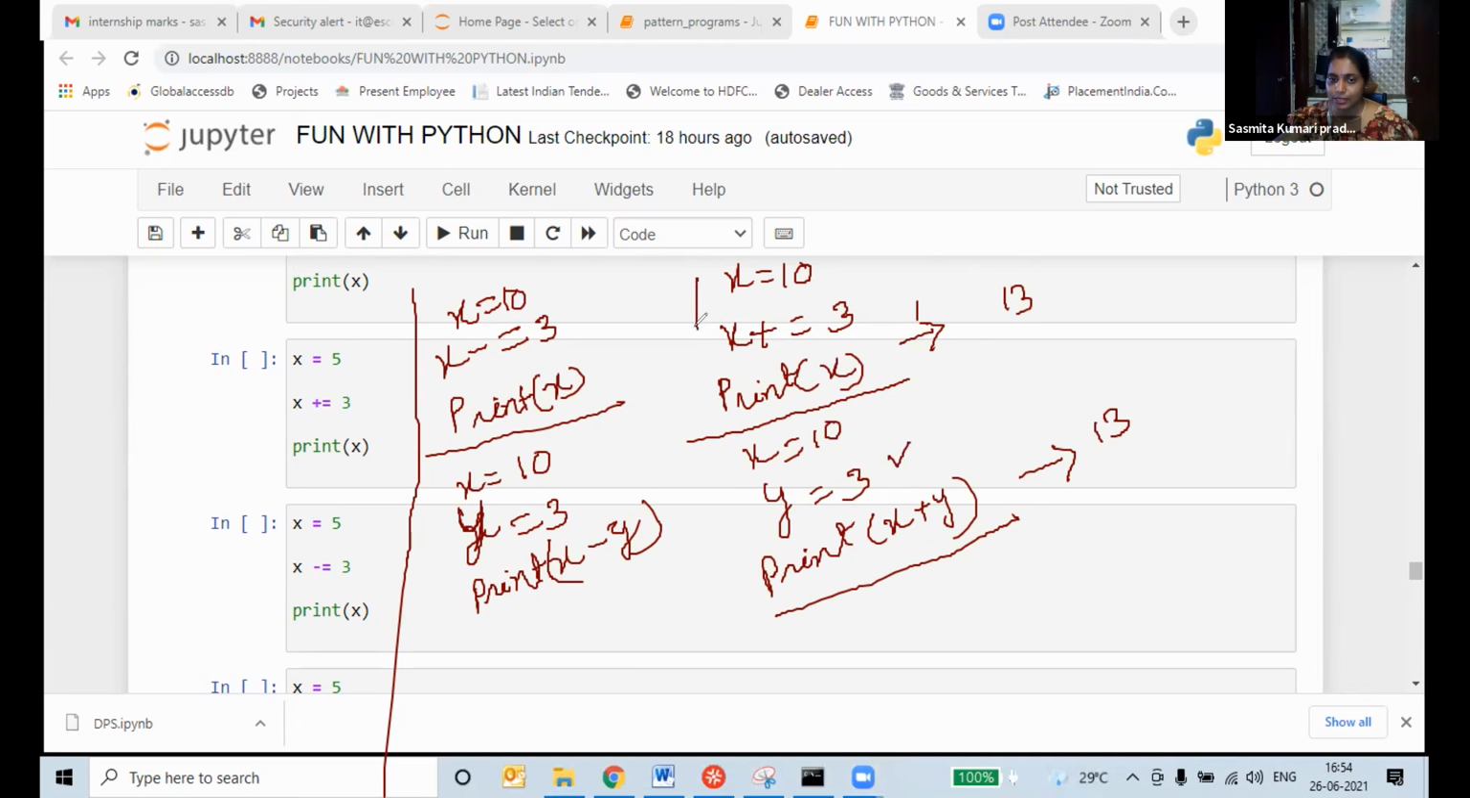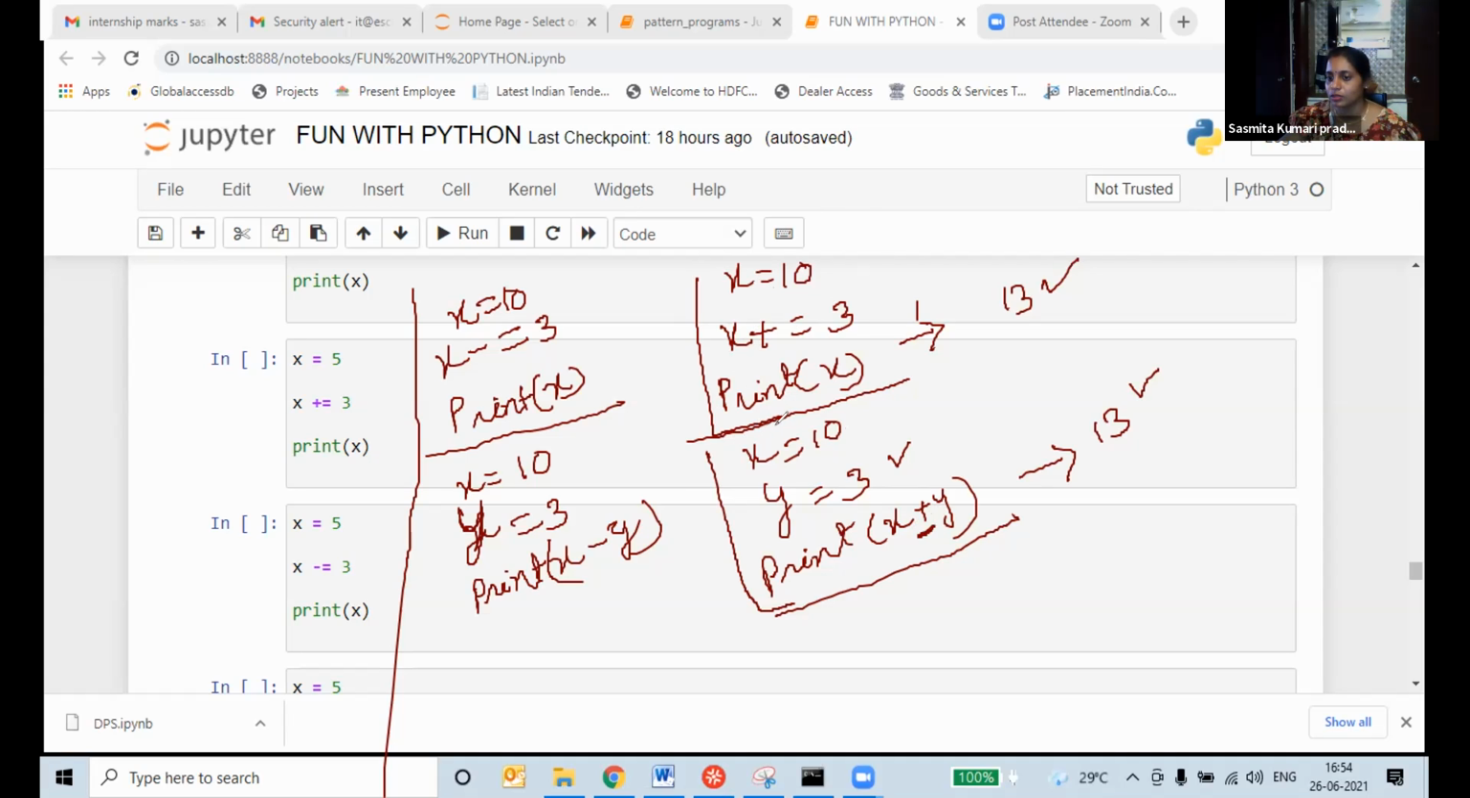See, you are writing this and you are writing this. What is the value you are getting? Here you are getting 13 and here also you are getting 13 only. The output is the same, but the writing procedure is different. This is for the addition operation, and this is for the addition assignment operator. You are using two things, but the output is the same.